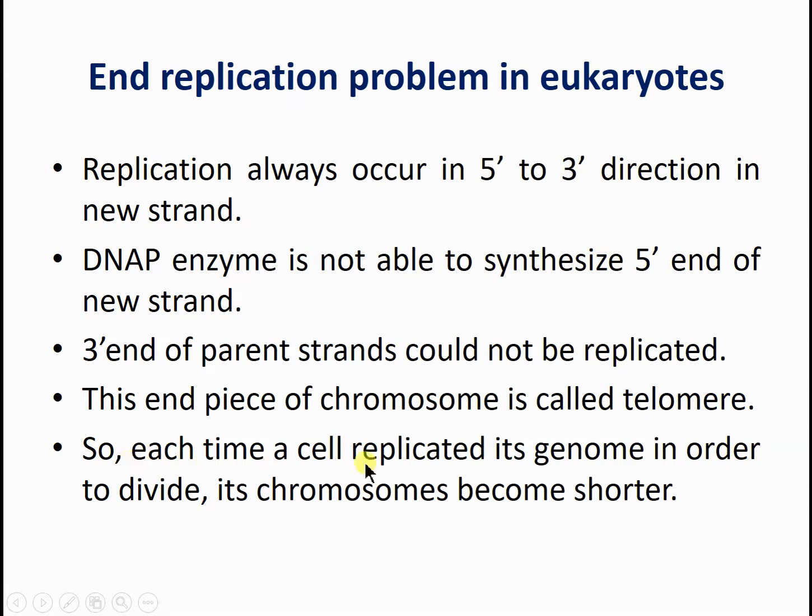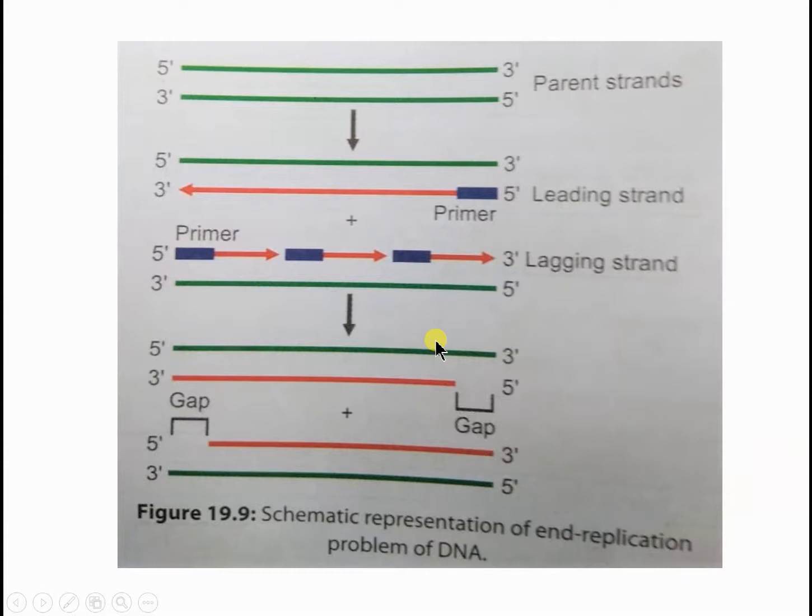Suppose this is one replication, this is the mother cell, and two daughter cells are synthesized. This mother cell contains the complete DNA up to this portion, but this daughter cell contains this gap on both sides. Suppose this daughter cell wants to multiply into the next two daughter cells. Again, as this is the 3 prime end, this portion cannot be replicated into the next daughter cell. Likewise, if the next daughter cell wants to multiply, some portion again cannot be copied.